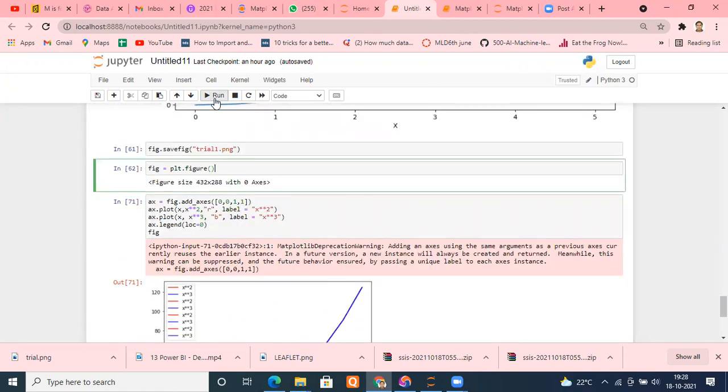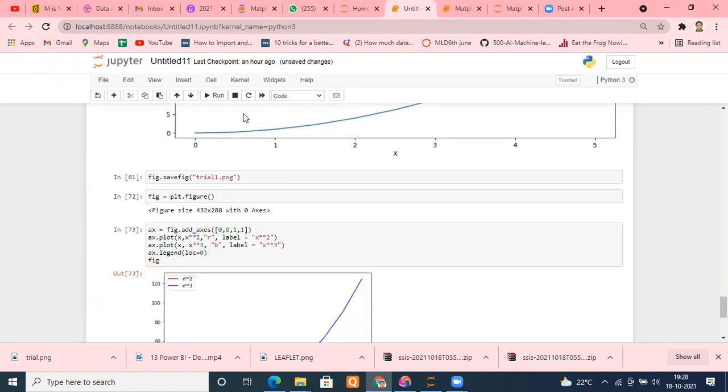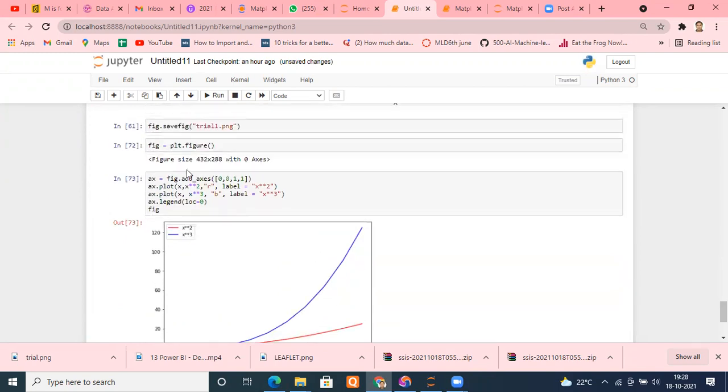Okay, so let me run this again, and let me run this again. Now it's perfect, right? Because you are executing again and again, the legends keep adding. That's the only reason. So once I execute it again, we can see here it is automatically choosing the best location. This is the best location for this place. You can even get it at the center. Several options are available, wherever you want to set it. Is it fine, everyone?